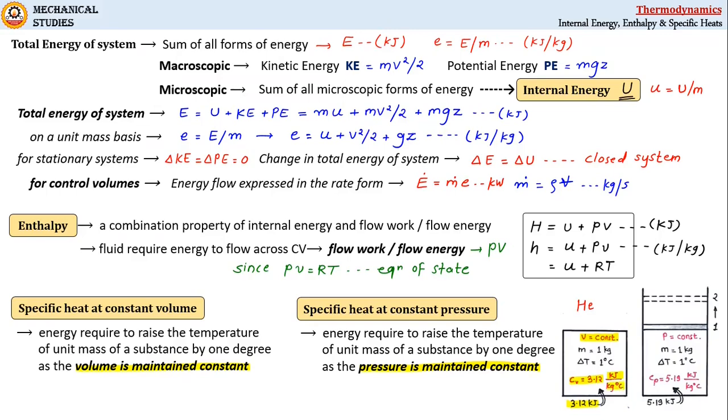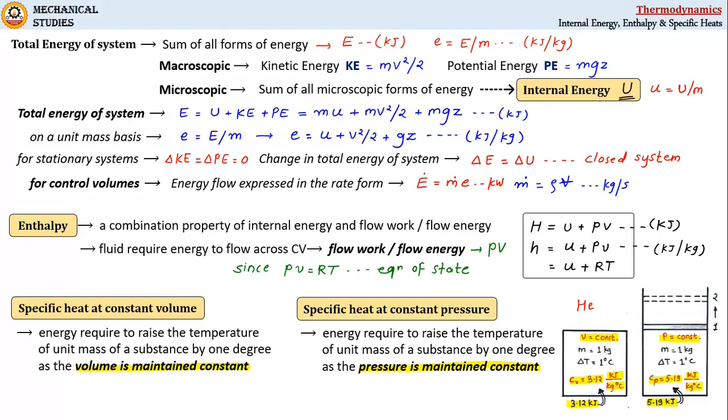Whereas in the second case, 5.19 kilojoule of heat is to be supplied to increase the temperature of 1 kg of helium gas by 1 degree Celsius when pressure is held constant. That's why the specific heat at constant pressure for helium gas is 5.19 kilojoule per kg degree Celsius.